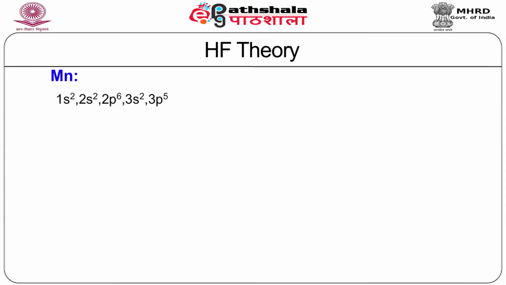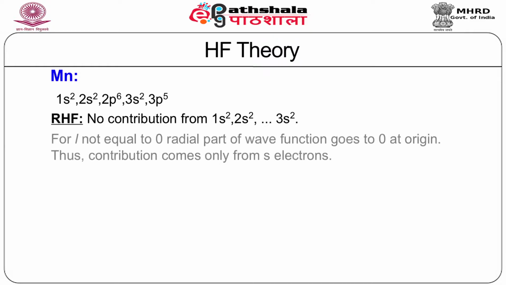Next, take another example, that of manganese, which has valence configuration 1s2, 2s2, 2p6, 3s2, 3p6, 3d5. In the restricted Hartree-Fock formalism, there is no contribution from 1s2, 2s2, 2p6 and 3s2, simply because these shells are filled with both up and down electrons, and since it is the same orbital part which is associated with the up spin and down spin, the total contribution from all these filled shells is 0.